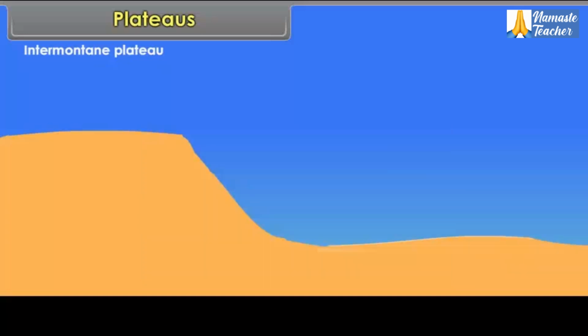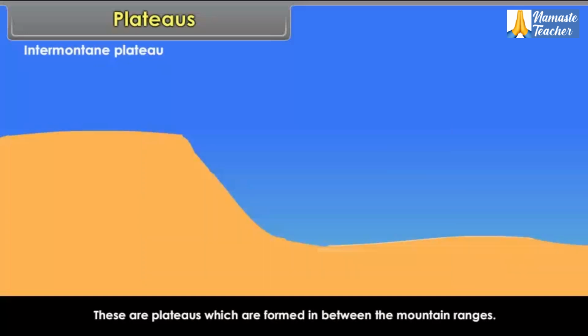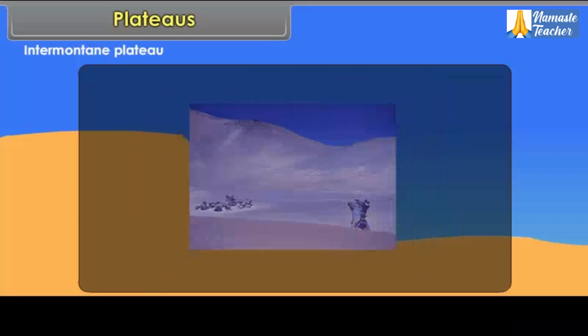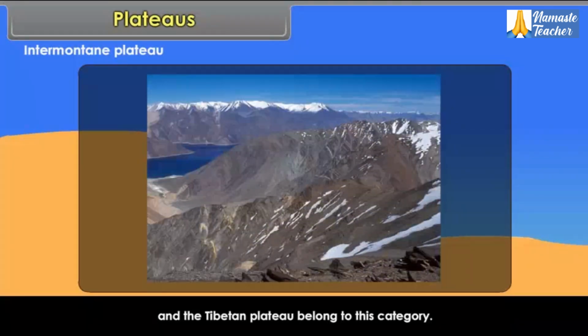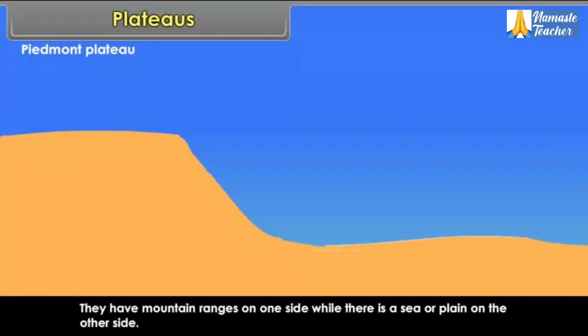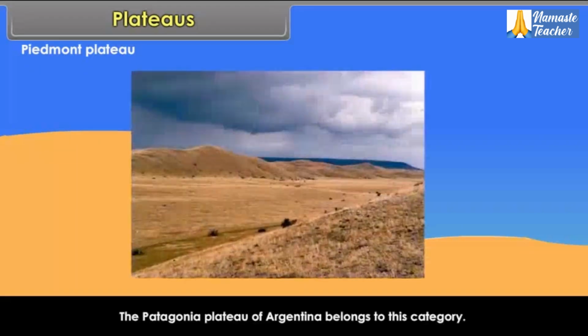Intermontane plateau. These are plateaus which are formed in between the mountain ranges. The Bolivian Plateau and the Tibetan Plateau belong to this category. Piedmont Plateau. These plateaus develop at the foot of the mountains. They have mountain ranges on one side while there is a sea or plain on the other side. The Patagonia Plateau of Argentina belongs to this category.